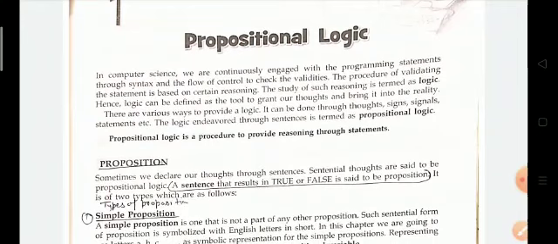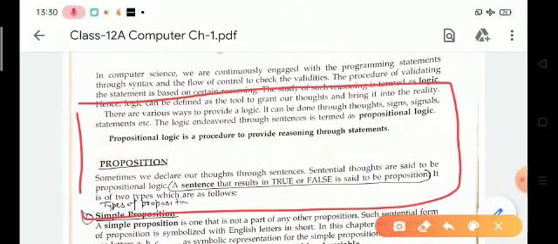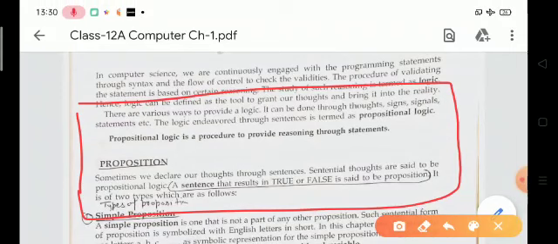proposition. Proposition means it is the simplest form of logic where all the statements are made by proposition. So a proposition is a declarative statement which is either true or false.